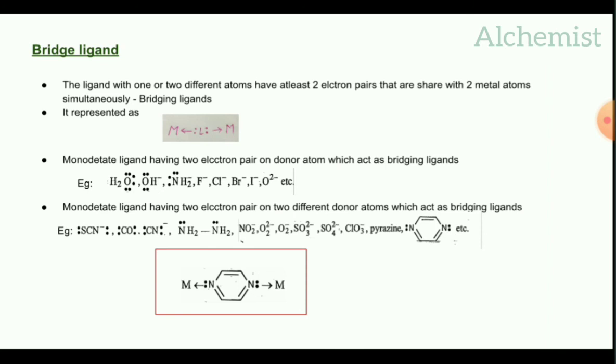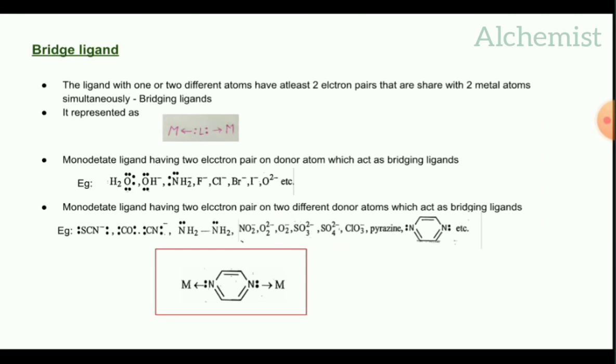First one, monodentate ligand having two electron pairs on one donor atom, which acts as a bridging ligand. Examples: H2O, OH minus, NH2 minus, F minus, Cl minus, Br minus, I minus, O2 minus.